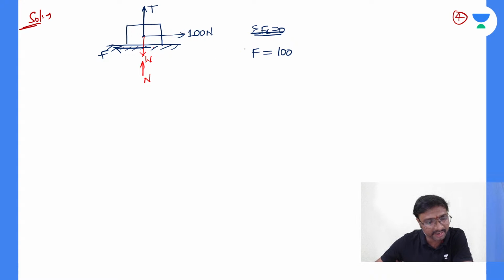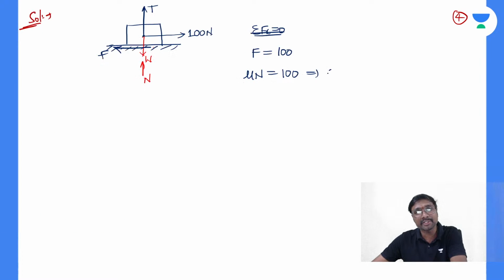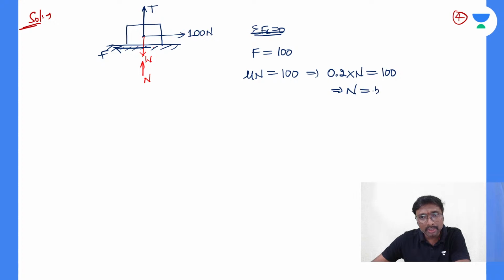Mu into the normal reaction is equal to 100. The coefficient of friction is 0.2, so 0.2 into N equals 100. This implies N equals 500 newtons is the normal reaction.